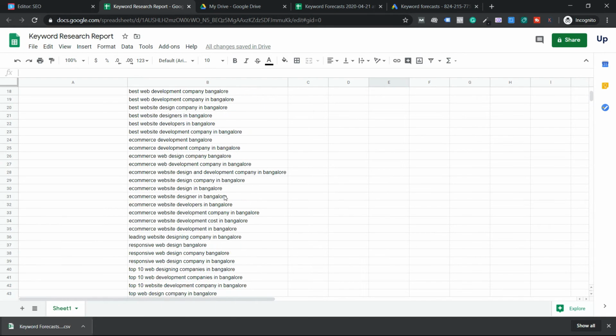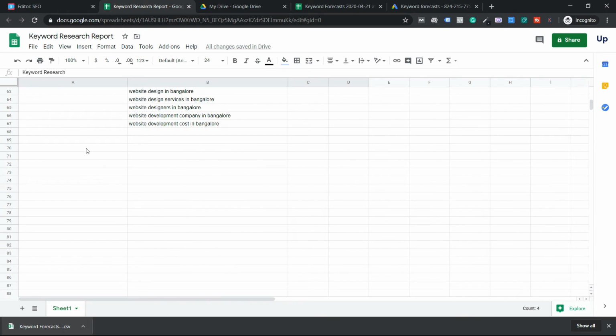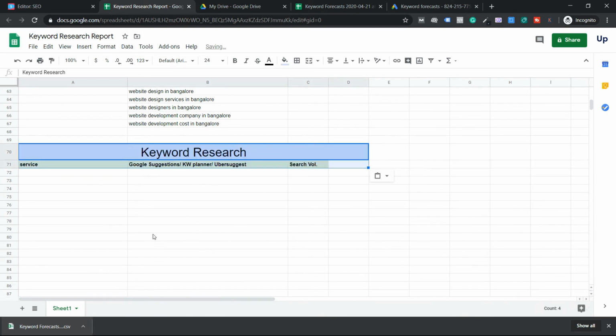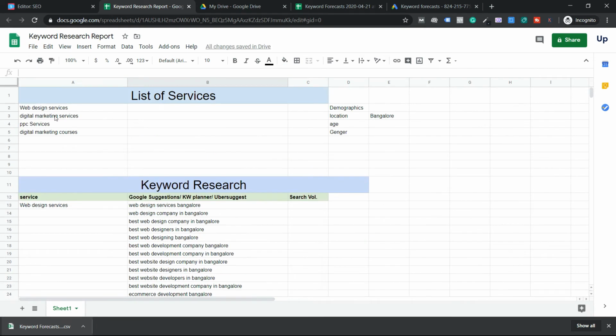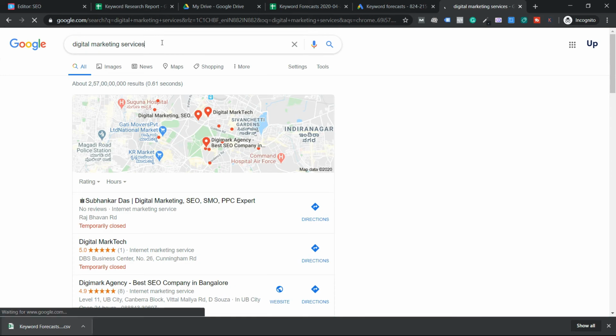Now afterwards, if you want to do it for other services, just copy these two columns. If you want to add more keywords, you can give a few lines of space, or you can add columns in the future. So the next service is digital marketing services. Copy this. Step number 1, go here, paste it. Step number 2, go to Google, just paste it, and afterwards give a space.